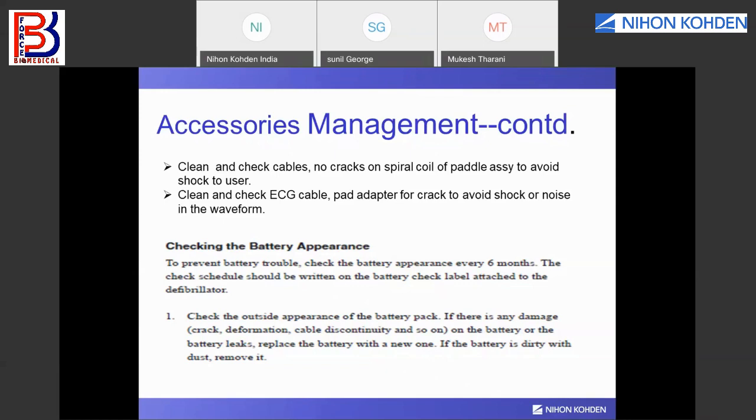Battery is a very important part of a defibrillator. It is the soul of the defibrillator. So to prevent battery trouble, check battery appearance every 6 months. The check schedule should be written on the battery check label attached to the defibrillator. Check the outside appearance of the battery pack. If there is any damage, crack, deformation, cable discontinuity, and so on, or the battery leaks, replace the battery with a new one. If the battery is dirty with dust, remove it.